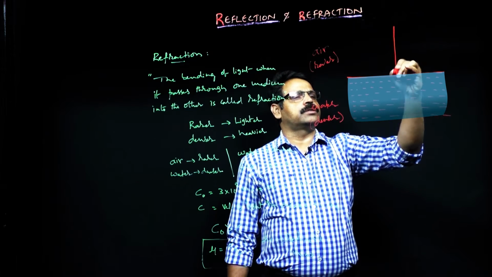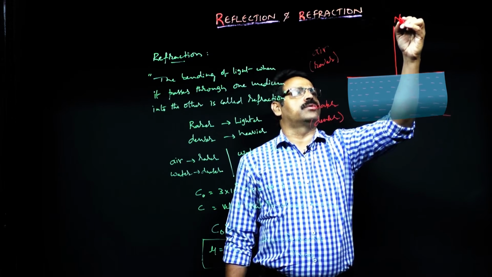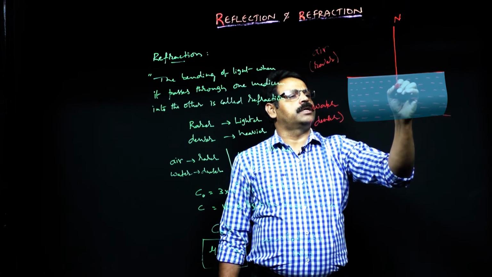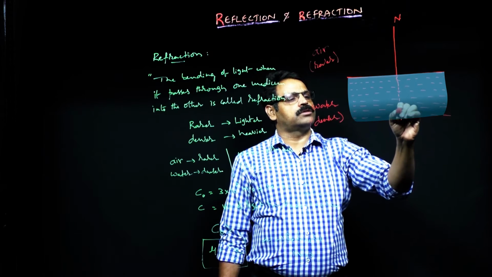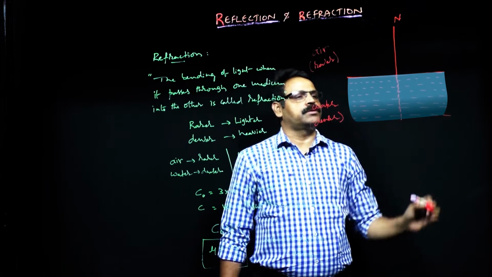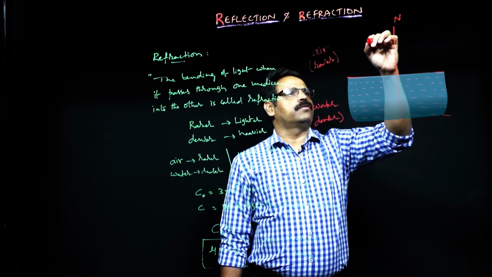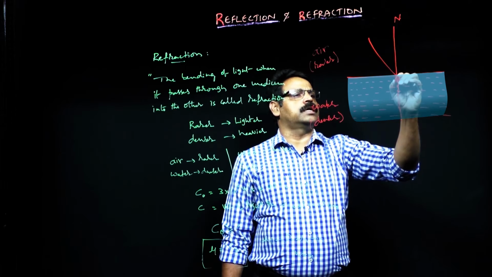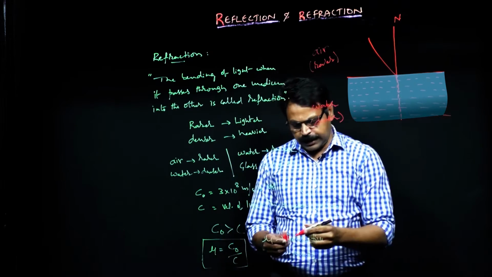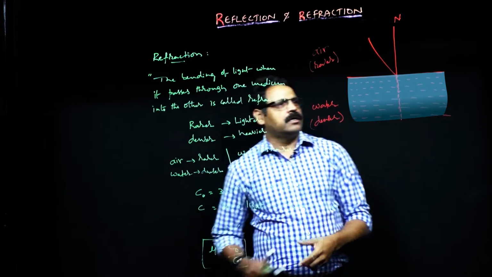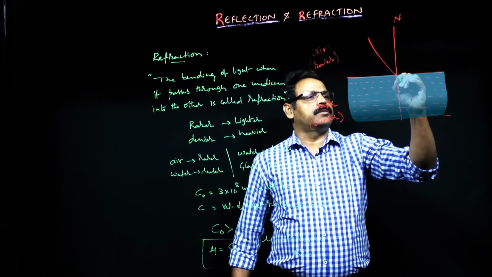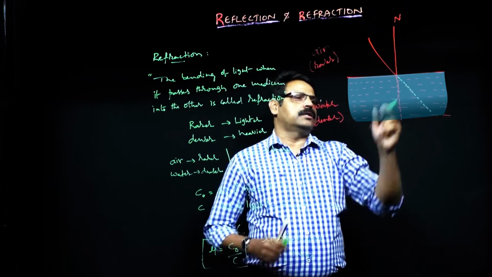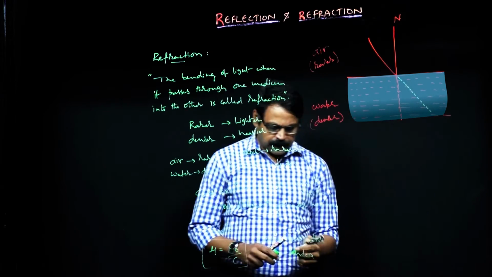Here it is a normal. Generally all the measurements are taken with reference to the normal only. Normal is always perpendicular to the surface irrespective of the medium. Whenever a ray falls with some angle, it would have gone in the same path if it were the same medium. But here this boundary separates denser and rarer media.